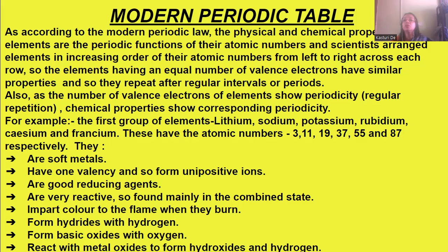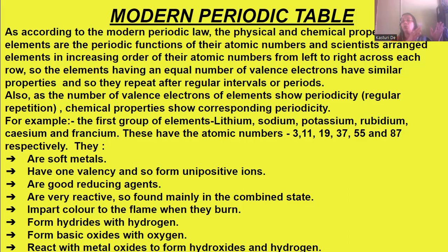The atomic numbers of the elements determine the physical and chemical properties of the elements, and they are the periodic functions of these atomic numbers. Therefore, the scientists arranged these elements in increasing order of their atomic numbers from left to right across each row. The elements having an equal number of valence electrons have similar properties, and so they repeat after regular intervals or periods.